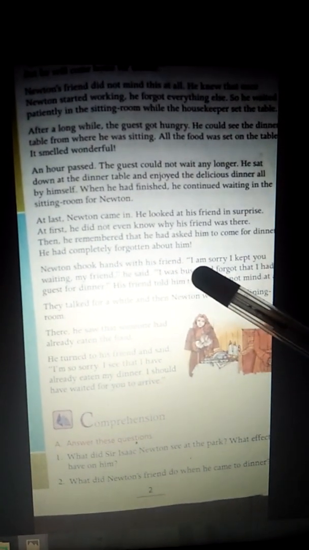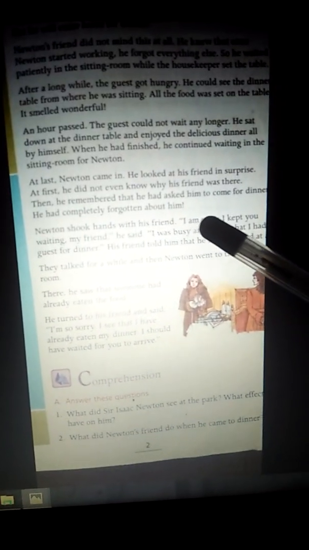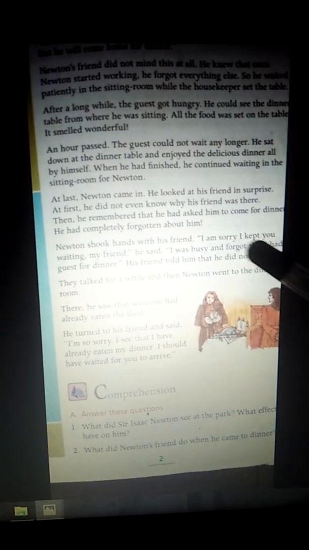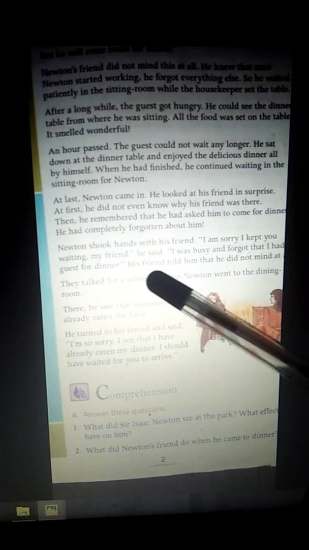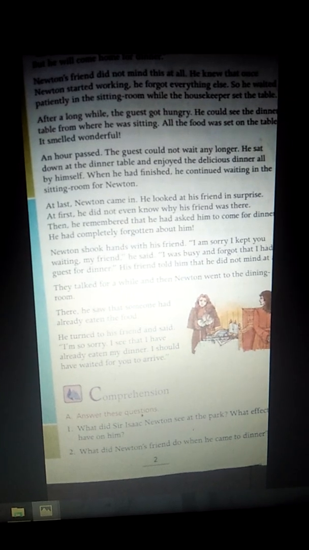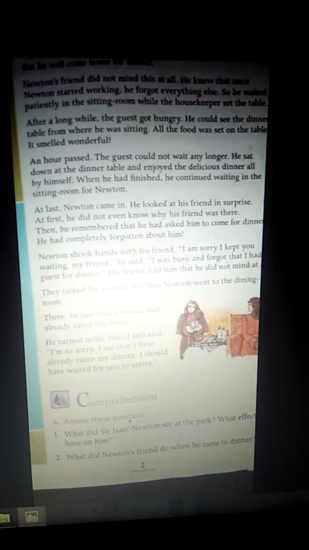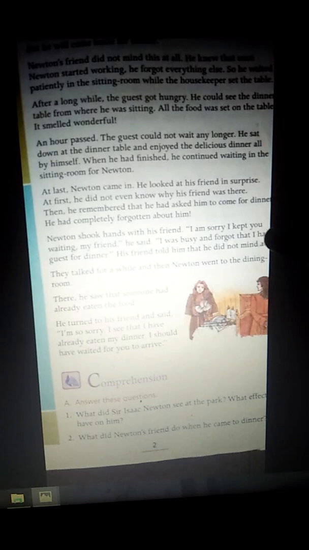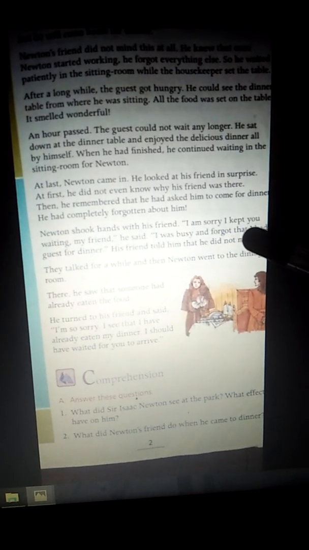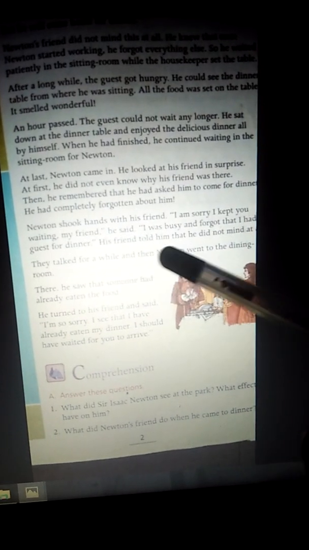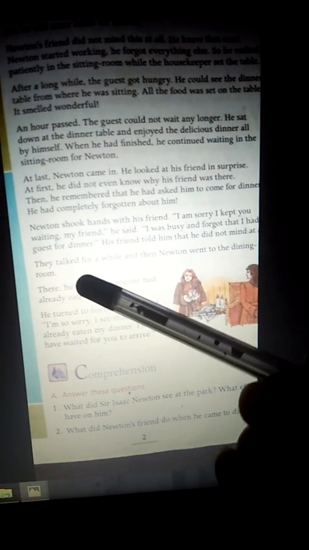Newton shook hands with his friend. I am sorry I kept you waiting, my friend, he said. I was busy and forgot that I had guests for dinner. His friend told him that he did not mind at all. So Newton apologized and said sorry that he had forgotten that he had invited him for dinner. The guest said, no problem, I do not mind.